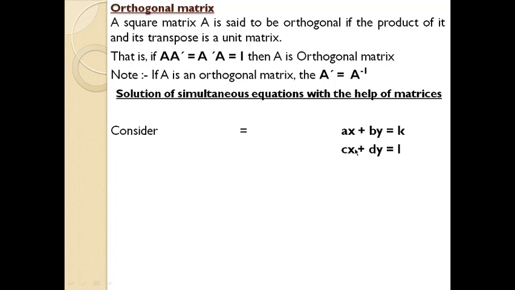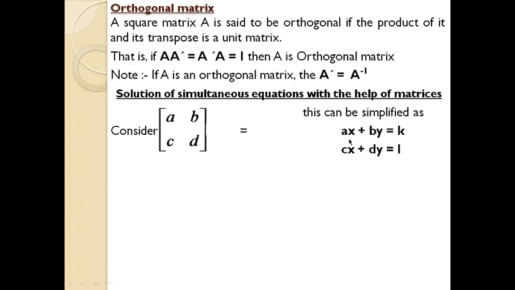When you come across an equation like this, you have to split this linear equation into three different matrices of peculiar properties. The same equation can be represented as follows. The first matrix consists of a, b, c and d.